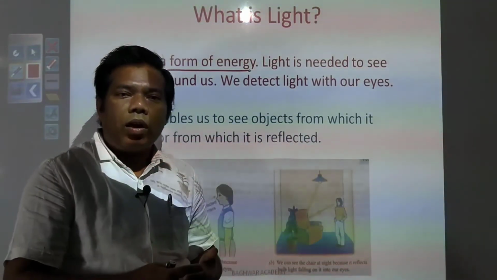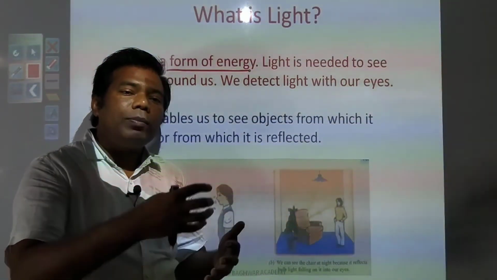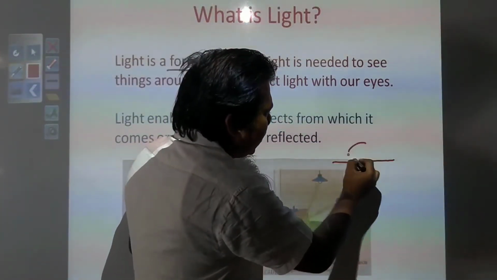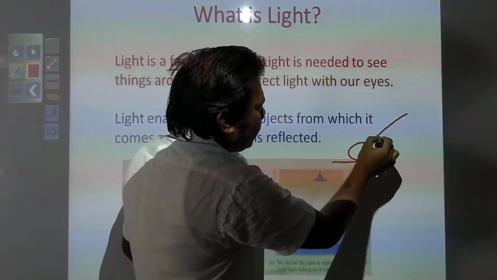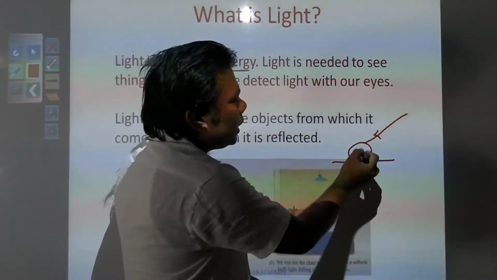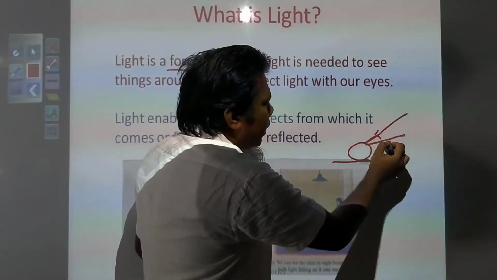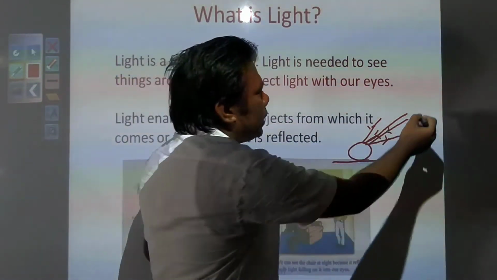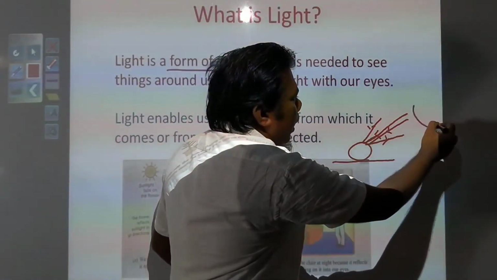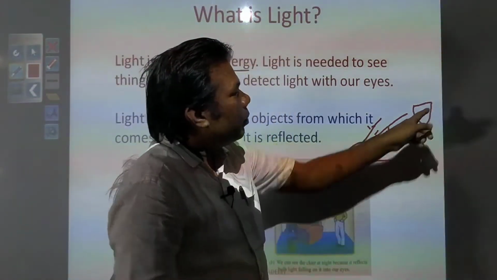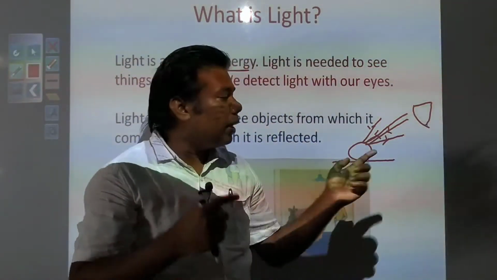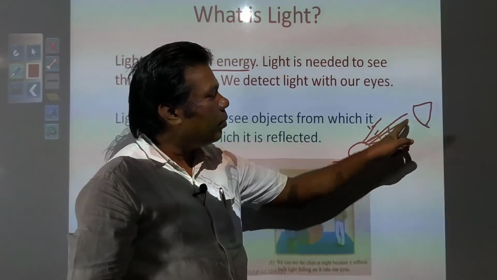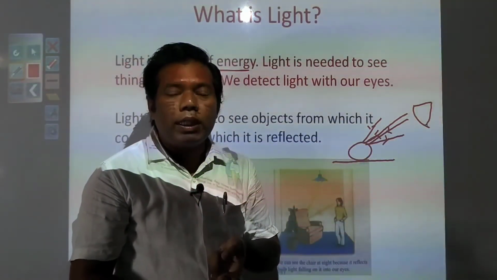And if reflection will not be there, what is reflection? Reflection is the bouncing back of light. Suppose you have any object, and light rays fall on it, and it bounces back. When it bounces back, it comes to our eyes, and when it comes to our eyes, it forms an image in our eyes, and we are able to see the object. If reflection, the bouncing back of light, will not be there, we will not be able to see any object.